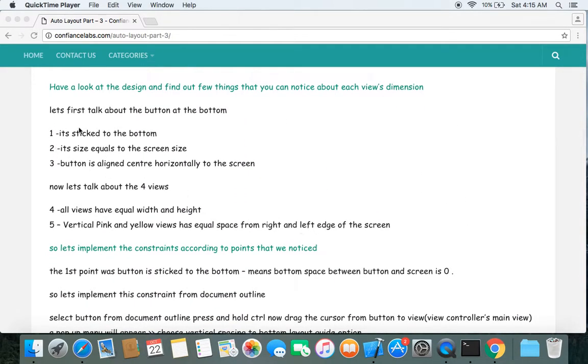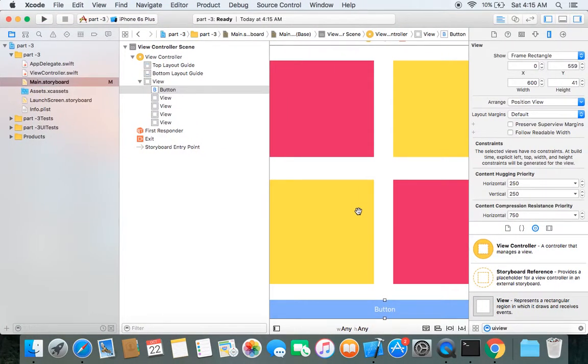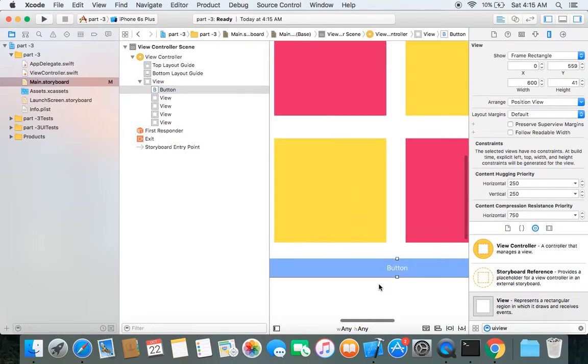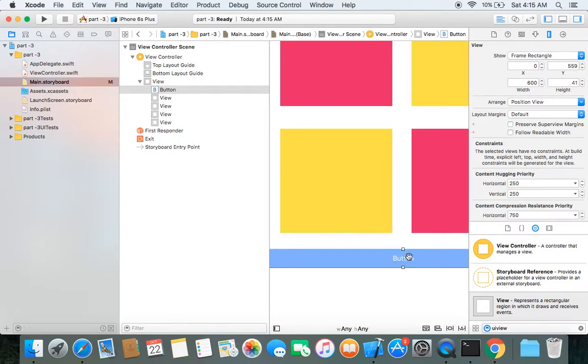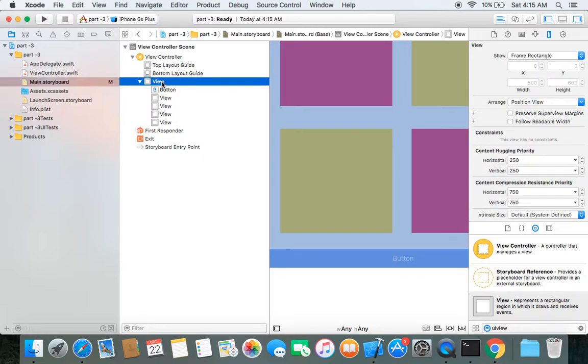Let's start with the first point. The first point says the button is always stuck to the bottom. It means the distance between the button and the bottom is 0. Here's the button and this is the view. This is the view controller's view, which represents the screen.